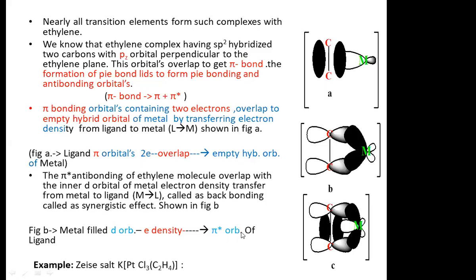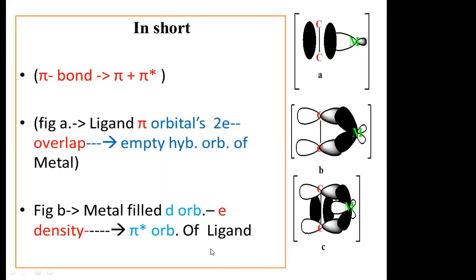The well-known example of this metal-ethylene complex is the salt potassium trichloroethene platinum(II) complex. In the next slide, there is a short discussion of metal-ethylene complex bonding and structure. First, there is formation of a pi bond in the ethylene molecule to form pi bonding and pi antibonding orbitals.